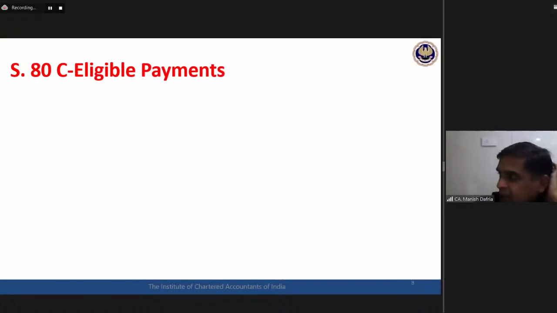Now, coming to eligible payments. Who is eligible, and then what is eligible? Eligible payments. Now there is a long list. You might already know most of them. What all types of payments are eligible for this particular deduction under section 80C of income tax? We will be going through that list, at least all those payments which are relevant as of now.